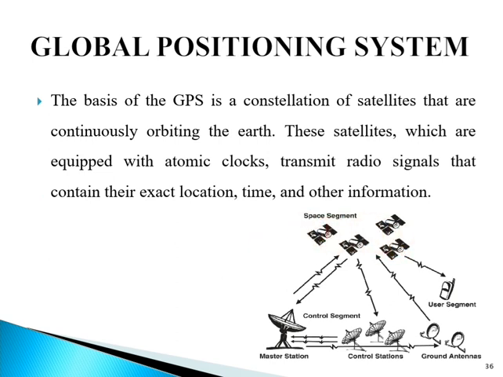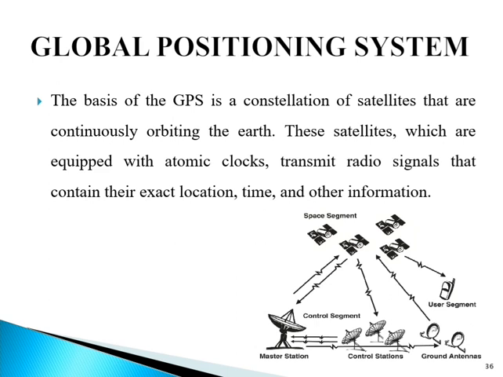Next is ground control, or we can say monitoring network, called operational control segment. The operational control segment, or OCS, tracks and maintains the satellites in space. The OCS monitors the satellite health and signal integrity and maintains the orbit configuration of the satellites.